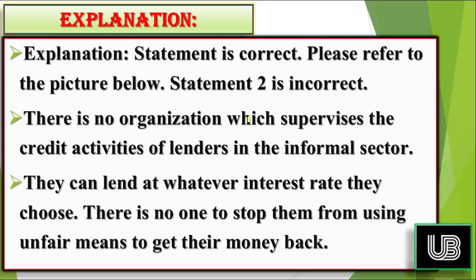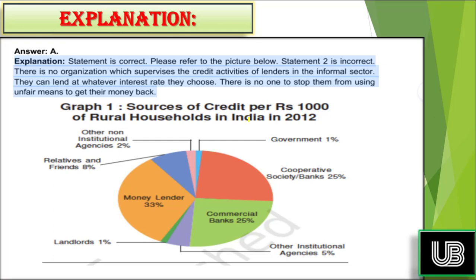Here is a graph. You can see the sources of credit per thousand of rural household. So from where they borrow, 1% in 1000 borrows from government, whereas from regulated sector only 25% of borrowing come, and from commercial bank that is 25, and you can see 33% there, those are money lender, 1% is landlord, 8% are relative and friends, while other non-institutional agencies are 2%. So statement 1 is correct, and this graph serves as proof for it.